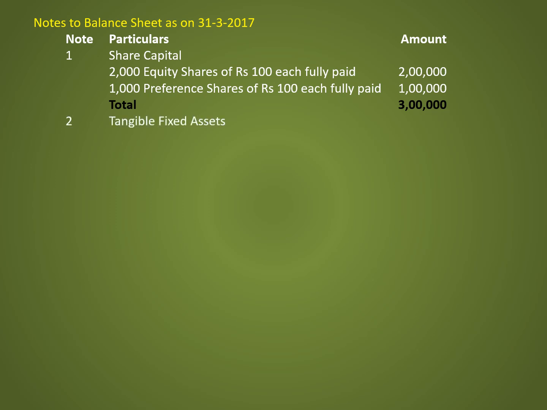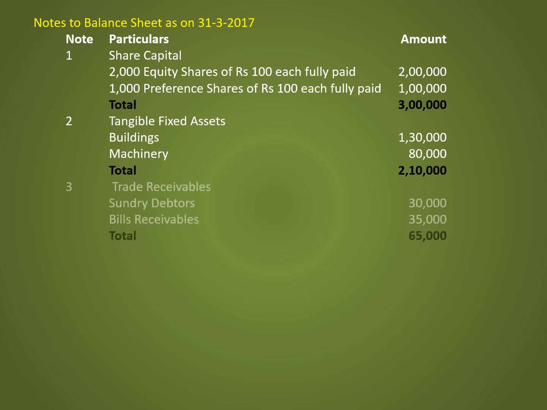Note number 2, tangible fixed assets. Under that, building 1,30,000, machinery 80,000, total 2,10,000. Note number 3, that is trade receivables. Under that, sundry debtors 30,000 and bills receivable 35,000, total 65,000.